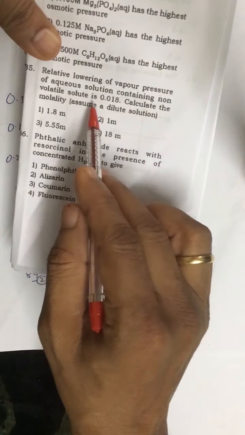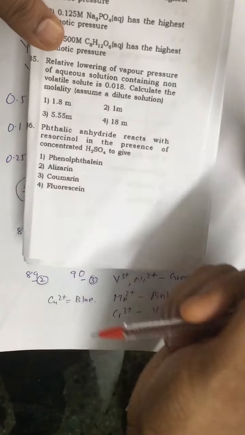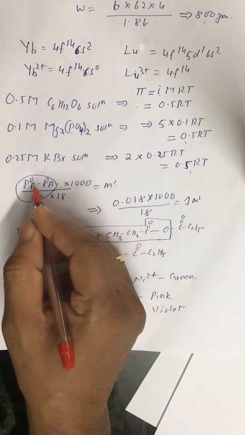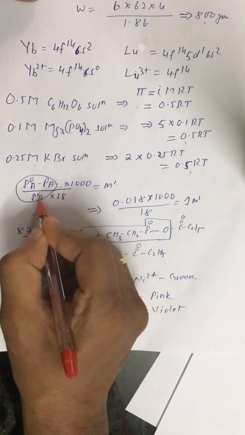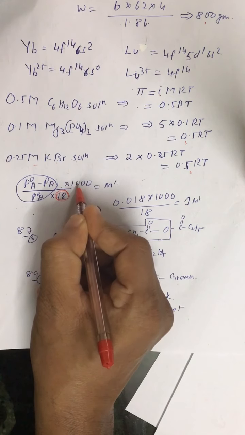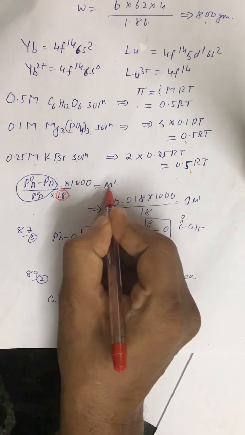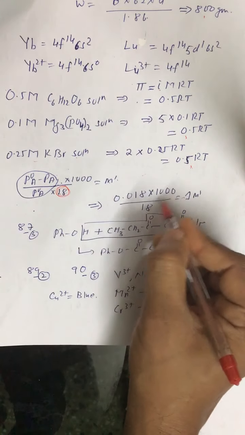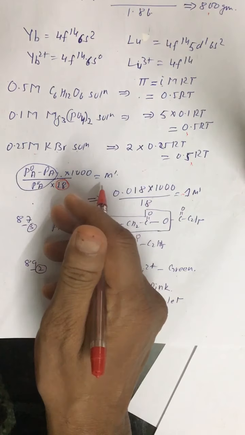85. Relative lowering of vapor pressure is given. Calculate molality. There is a relation between molality and relative lowering: P0A minus PA upon P0A into molar mass of solvent into 1000 is equal to molality. Just solve it, you get 1 molal. Second option. 86.